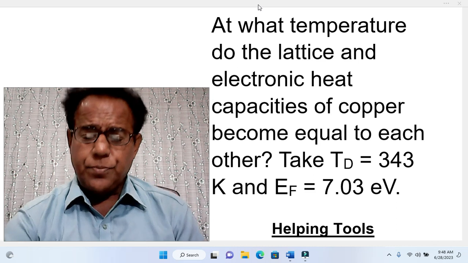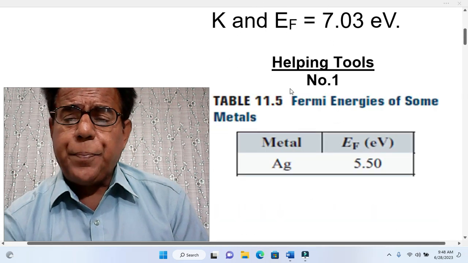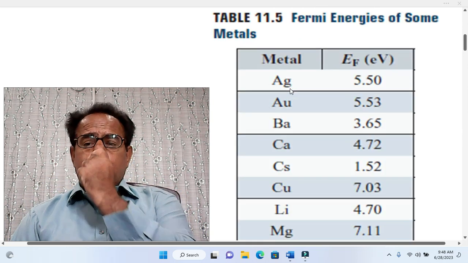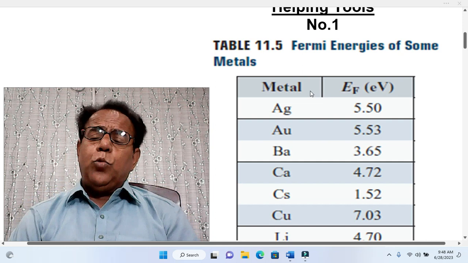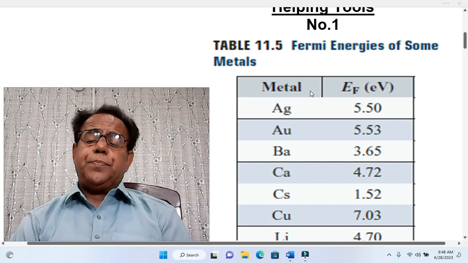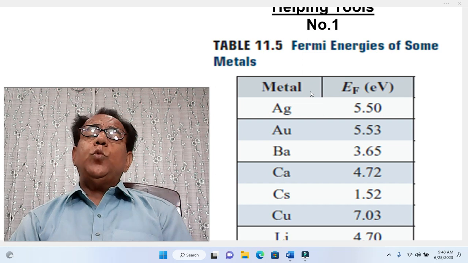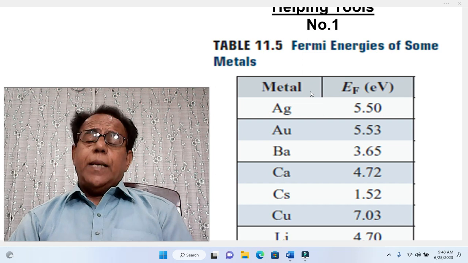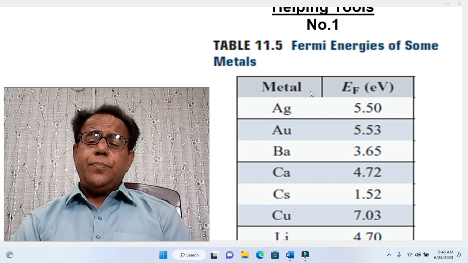Now we come to helping tools. Dear students, first helping tool is about Fermi energy. In this tool we will show a table in which Fermi energy of various elements is given.